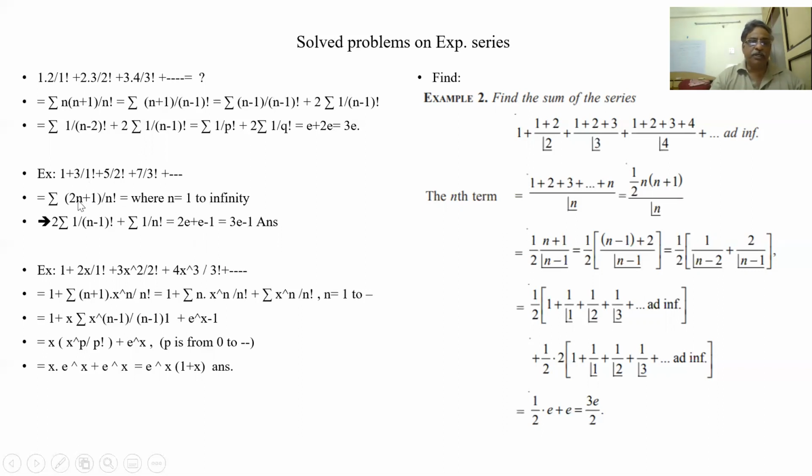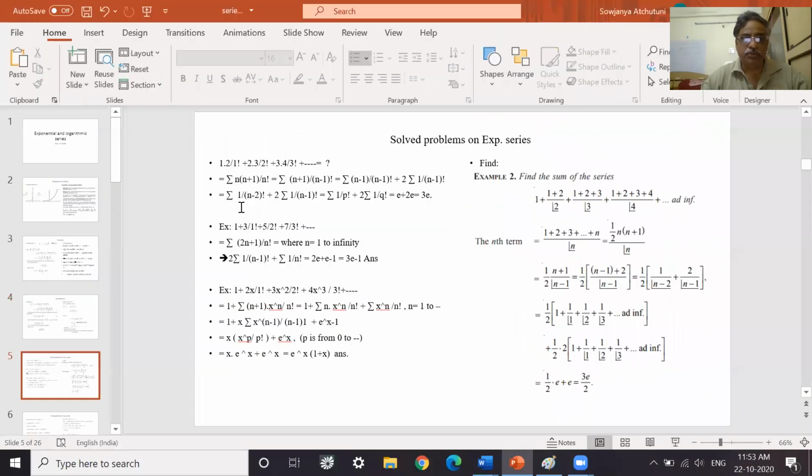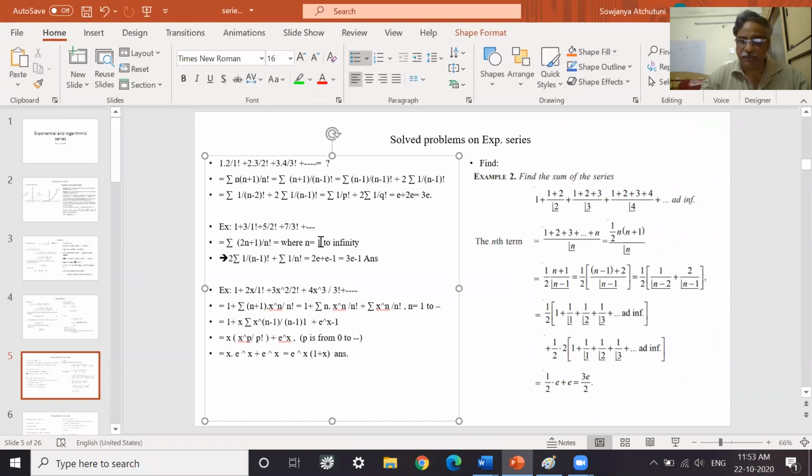Now here I am converting it into 2 times: 2n by n factorial is 2 by (n minus 1) factorial, plus 1 by n factorial. So I am having 1 by n factorial from 0 onwards. Here n is 0 to infinity, because when I put 0, 1 by 0 factorial is 1, and when I put 1, it is 1 by 1 factorial.